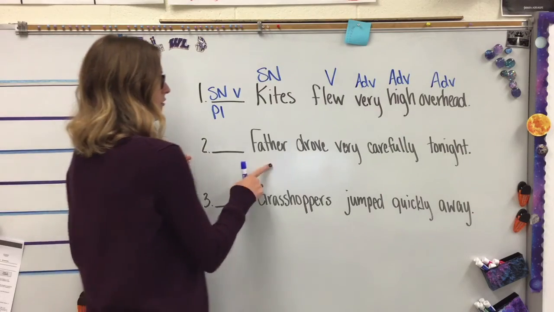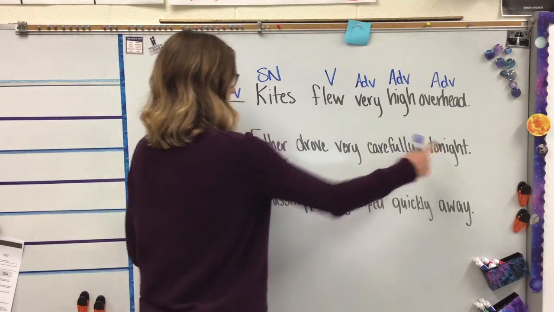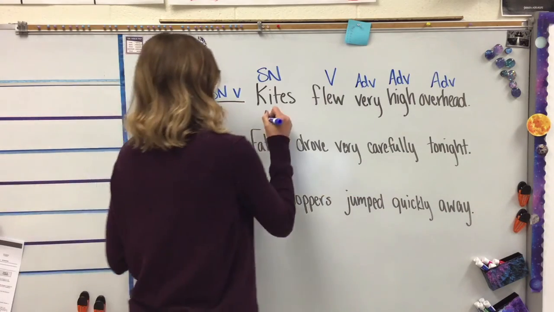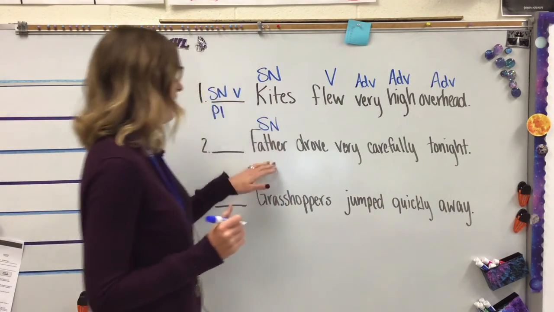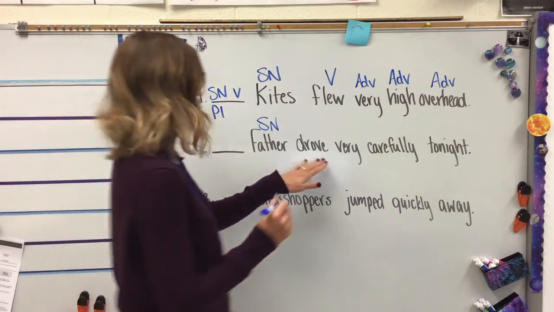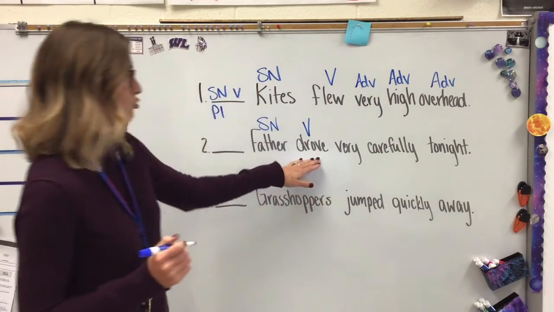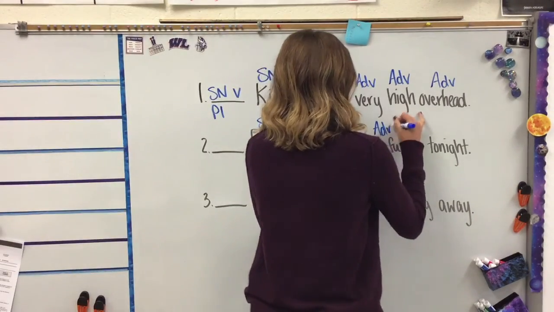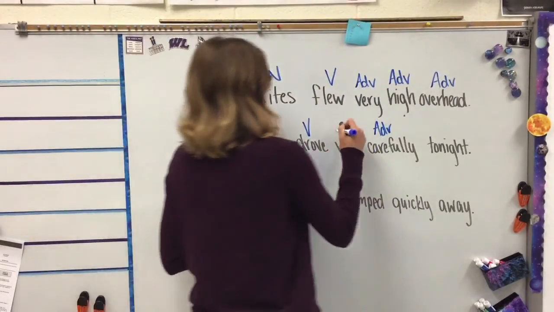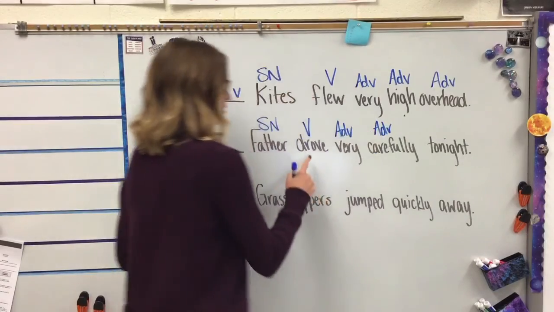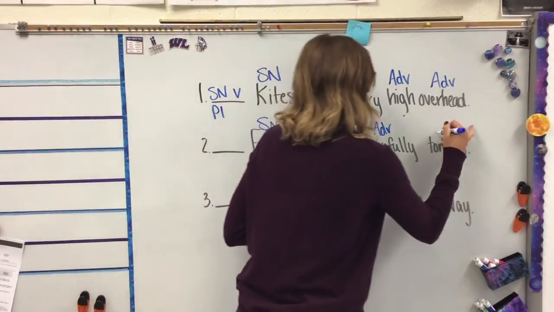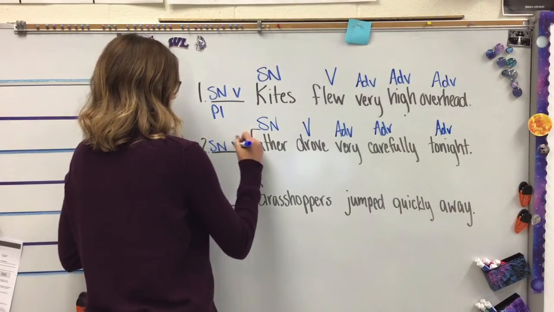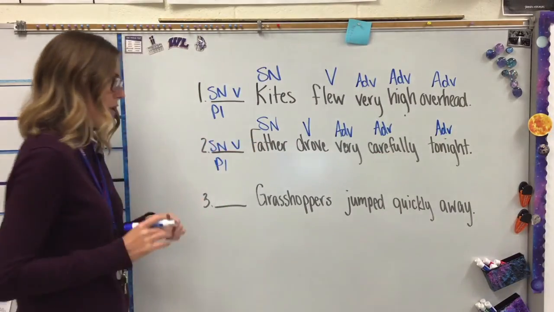Sentence 2. Father drove very carefully tonight. Who drove very carefully tonight? Father. Subject, noun. What is being said about father? Father drove. Verb. Drove how? Carefully. Adverb. How carefully? Very carefully. Adverb. Drove when? Tonight. Adverb. Subject, noun, verb, pattern 1.